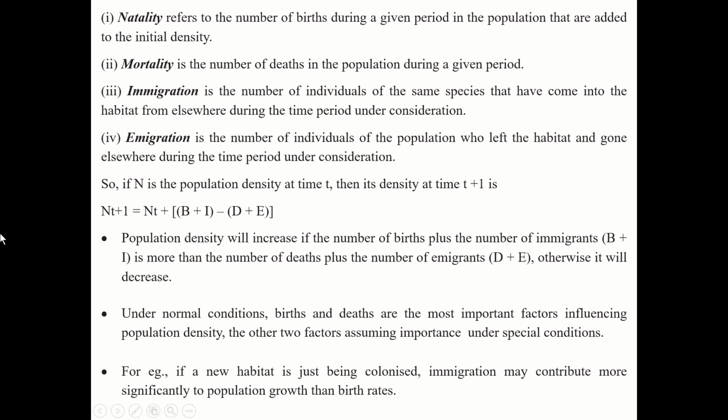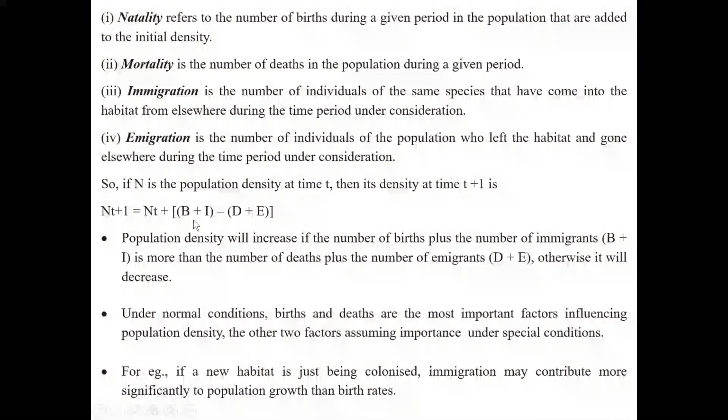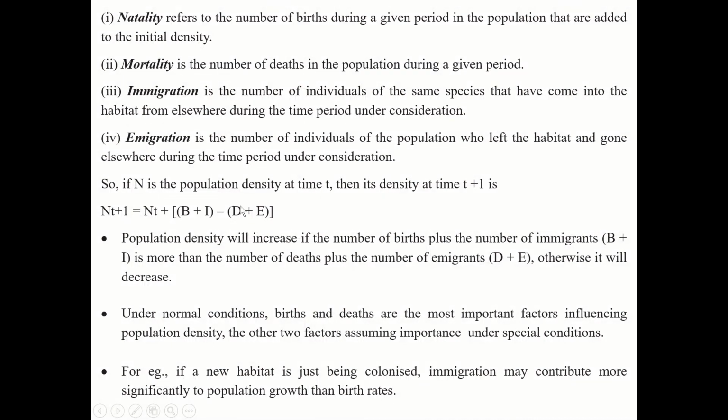Understood? So if N is the population density at time t, then its density at time t plus 1 is N t plus 1, that is population density at a particular time, plus birth rate plus immigration, minus death rate plus emigration.